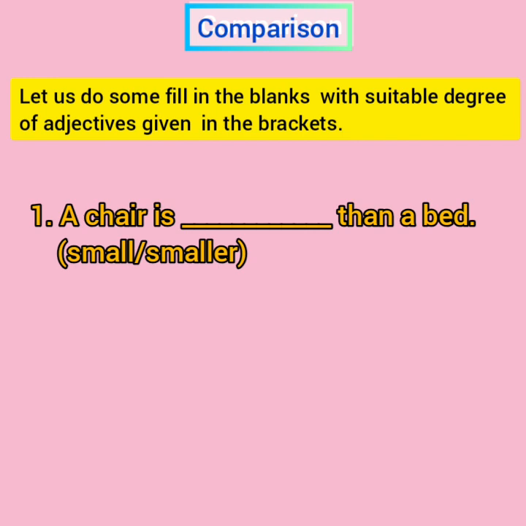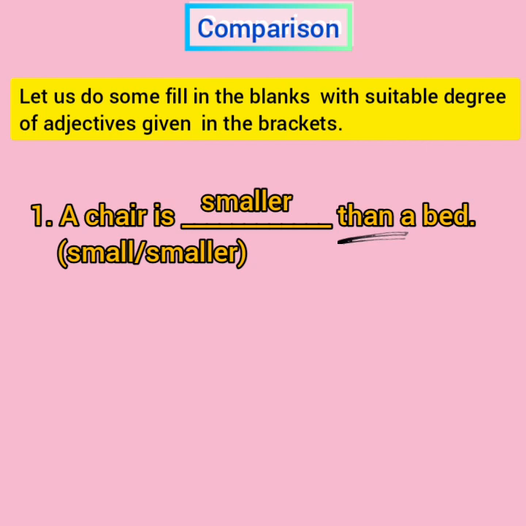As I have already said in the last class, in the sentence after the blank space, if we have the word than, that means we know it is being compared between two objects. So out here, chair and bed are being compared. So we will use the comparative degree. So small or smaller, the comparative degree out here is smaller. So smaller will be in the blank space. A chair is smaller than a bed.